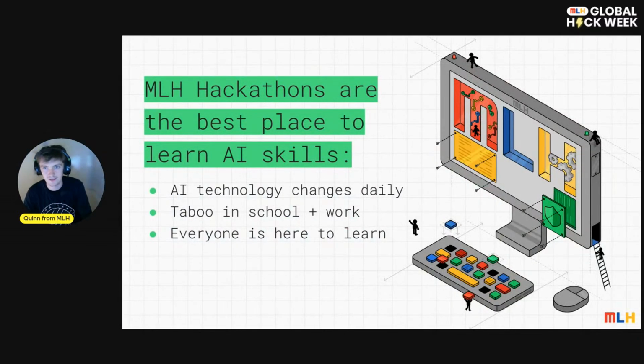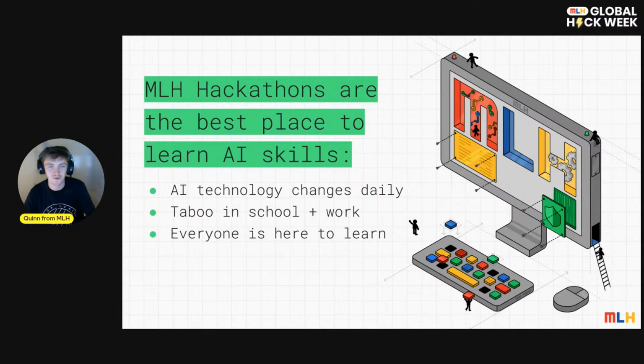But it can be a little bit hard to learn. It's a little bit taboo maybe in some areas of your life. It changes very quickly as well. I don't know if any of you are interested in AI research, but if you read the papers, there is literally almost one a day, and the technology is changing daily. It's phenomenal. So keeping up can be pretty hard, but MLH hackathons are the place to learn. They're a safe place to experiment in particular. Everyone is here to learn, and so experimentation is at the heart of what hackathons are for.